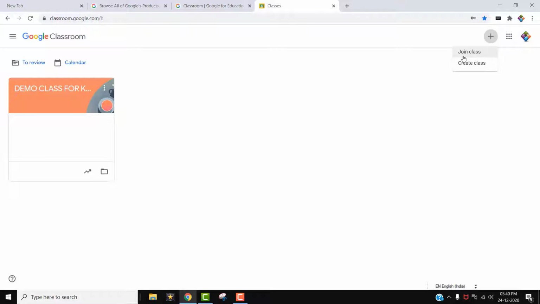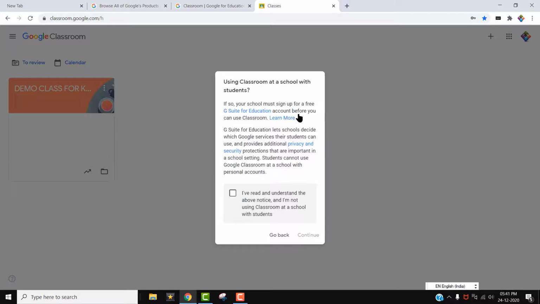If you are a student, you have to use join class. The teacher will send the code. But now we are teachers, so we have to create a classroom. So select create class.